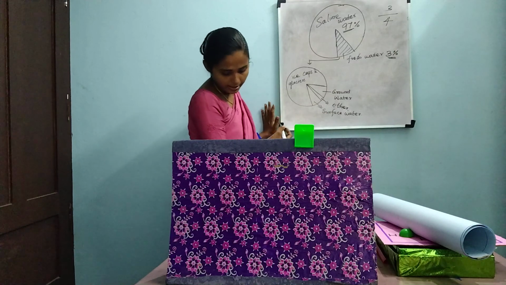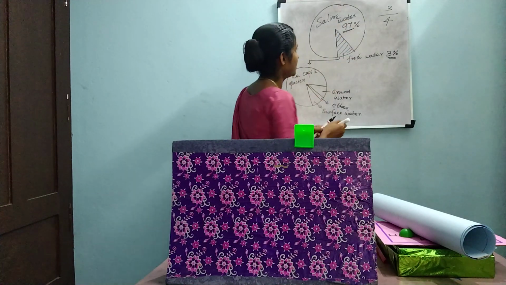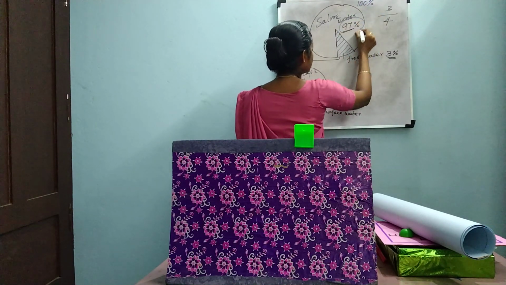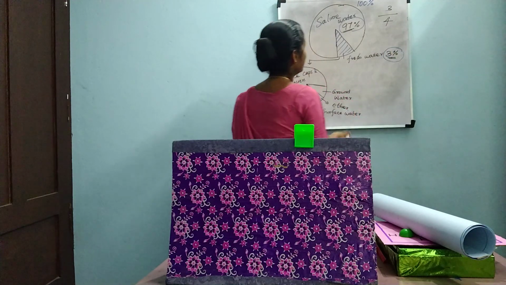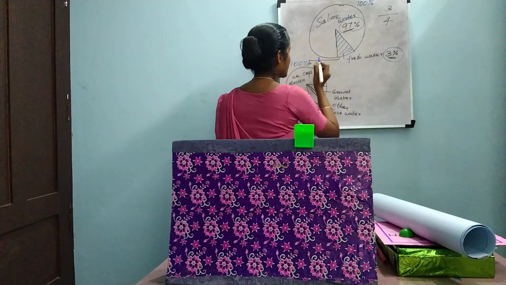See the ice cap percentages. If we take the first as 100%, we get 97% and 3%, right? Next we take this 3% as 100%.